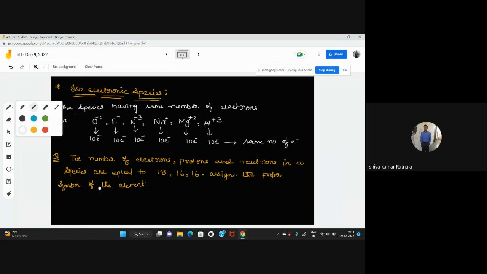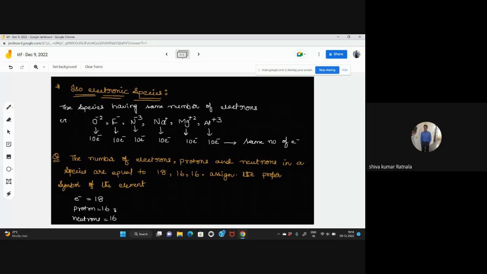So how many protons and neutrons are there? Electrons are 18, protons are 16, and neutrons are 16.